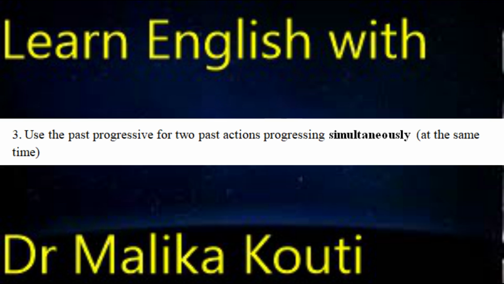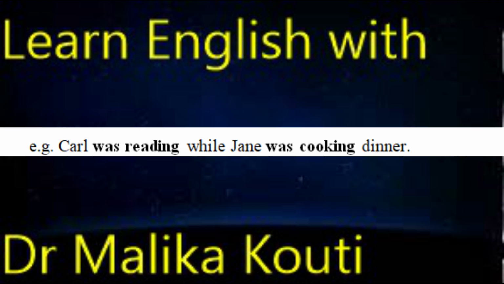Good. Use the past progressive for two past actions progressing simultaneously. It means at the same time. For example, Carl was reading while Jane was cooking dinner. So in this sentence, we use while.